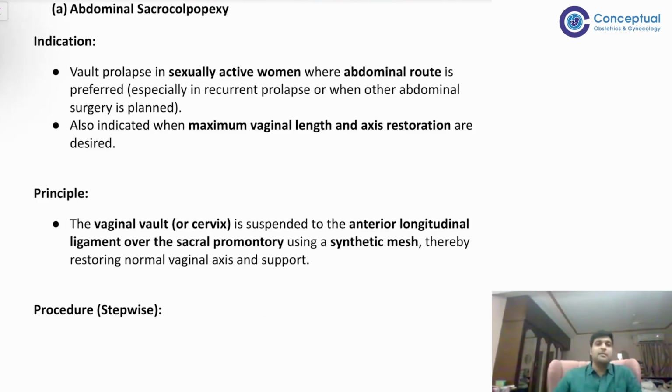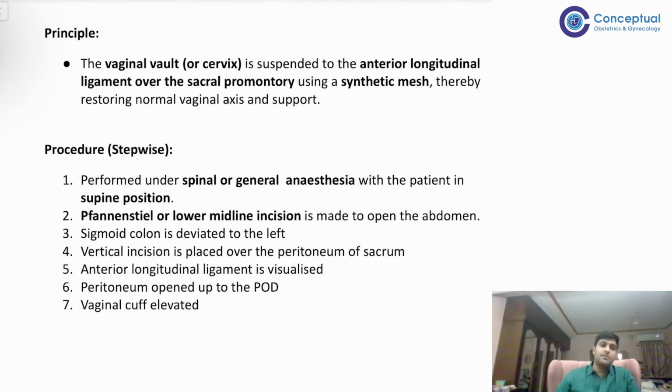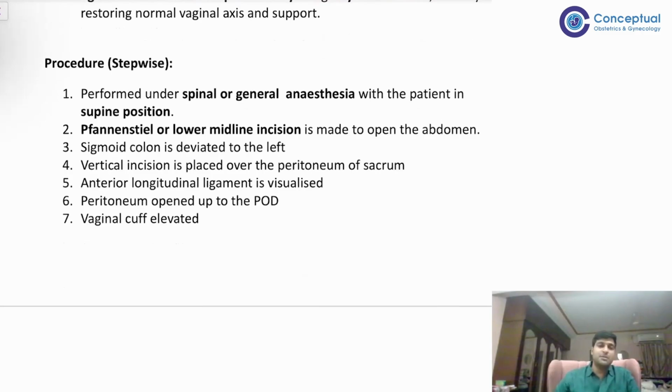What is the principle? The principle is that the vaginal vault or the cervix is suspended to the anterior longitudinal ligament over the sacral promontory using a mesh, right? That is the principle. Procedure, usually spinal or general anesthesia.